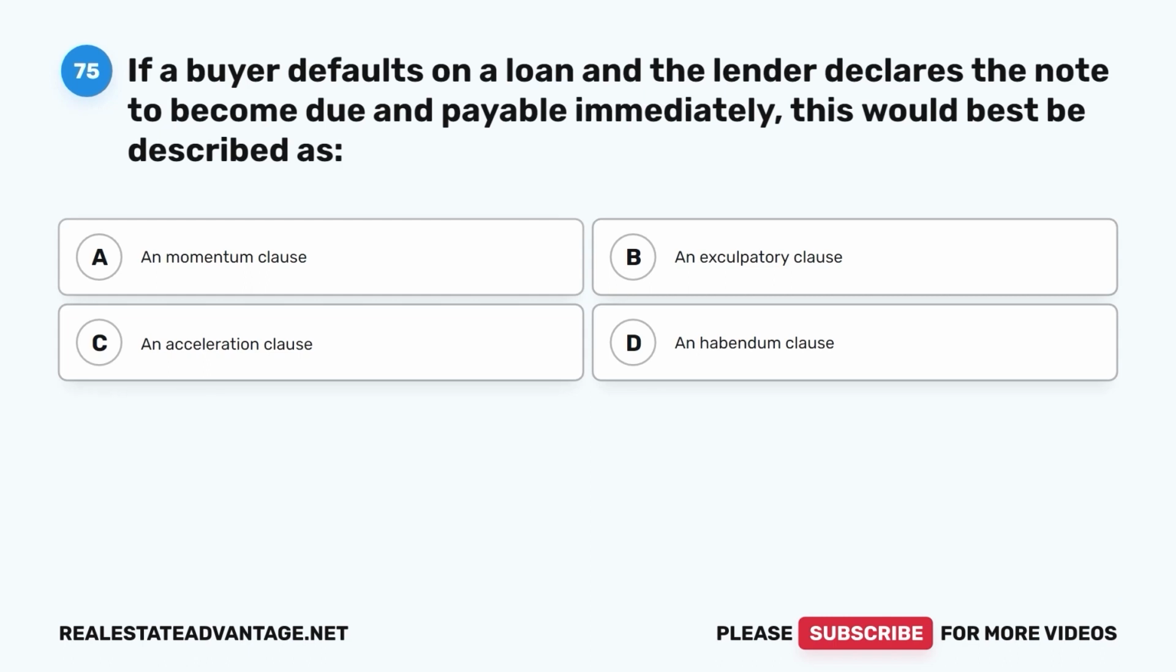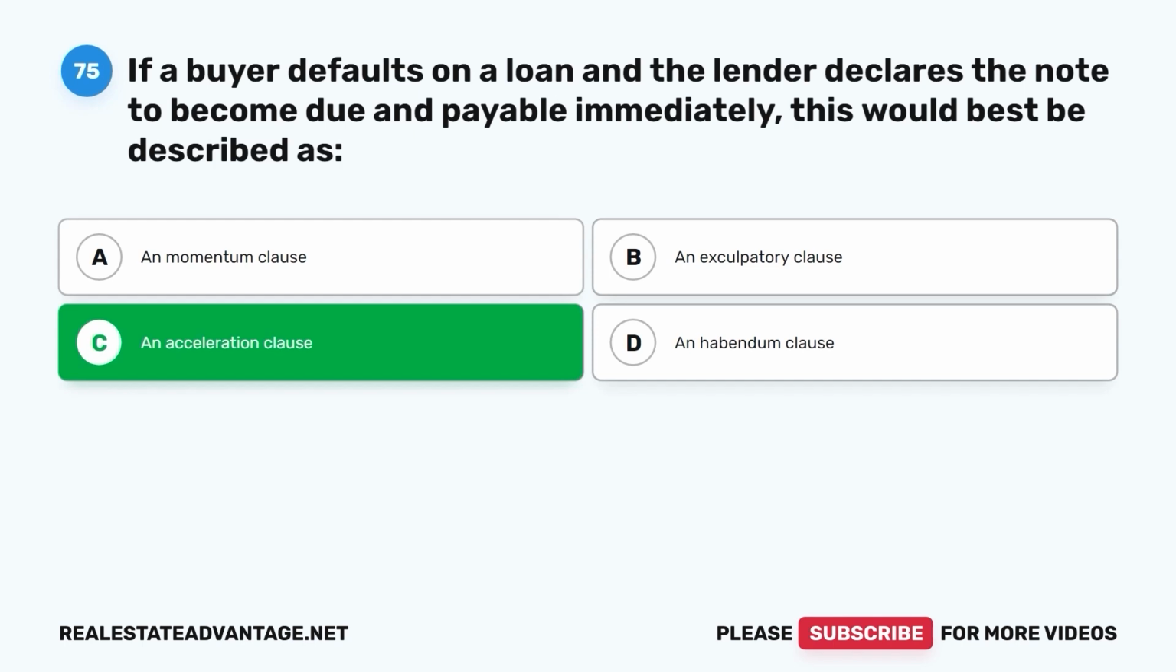Question 75. If a buyer defaults on a loan and the lender declares the note to become due and payable immediately, this would best be described as A. A momentum clause. B. An exculpatory clause. C. An acceleration clause. D. A habendum clause. The correct answer is C.